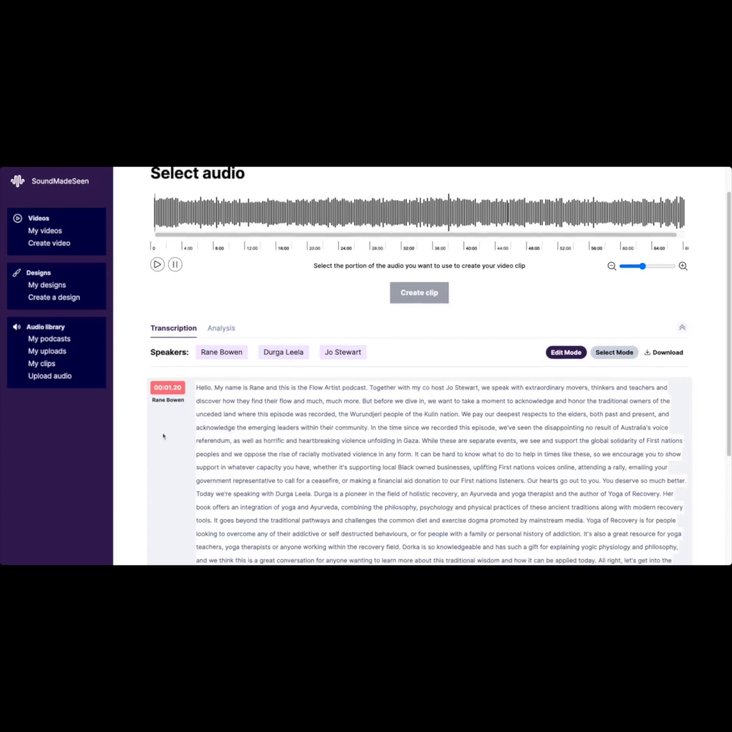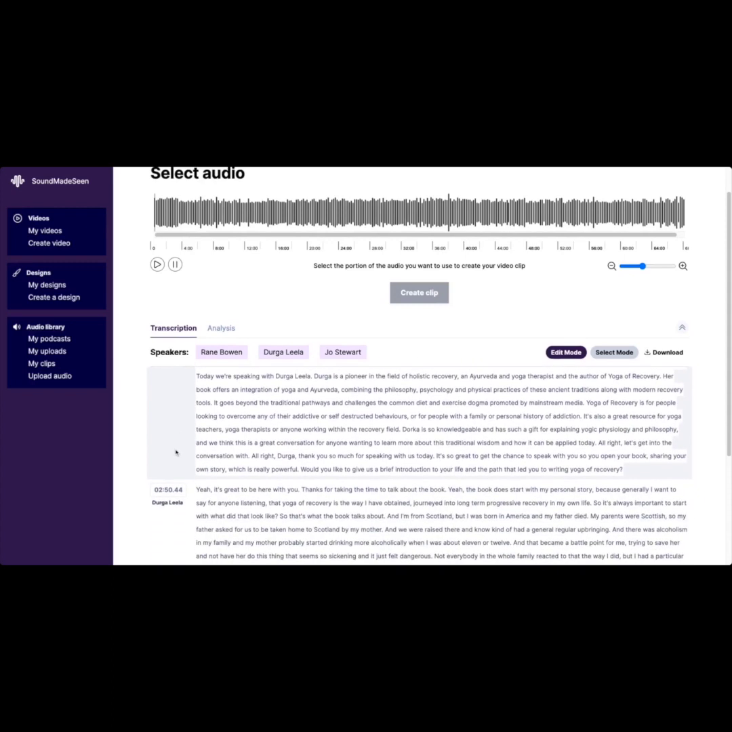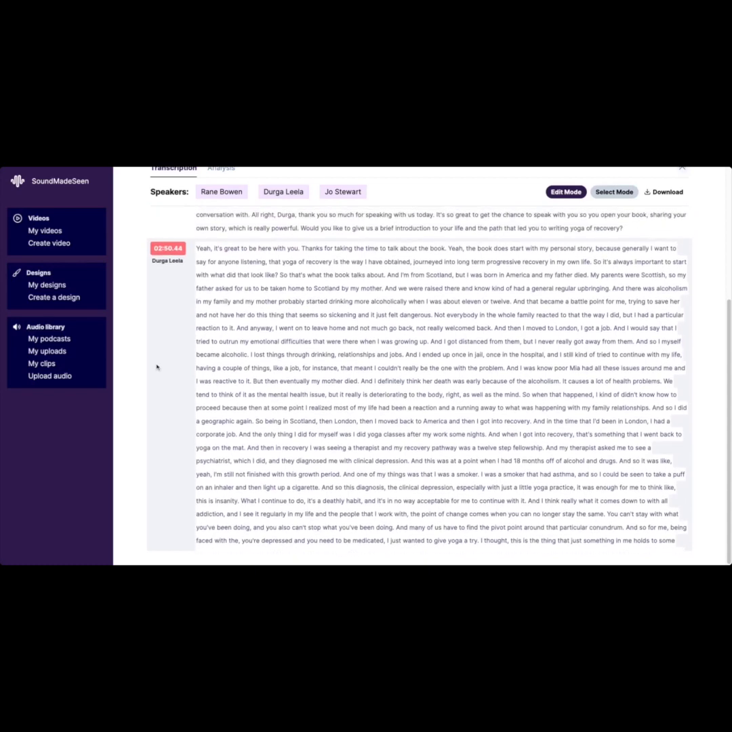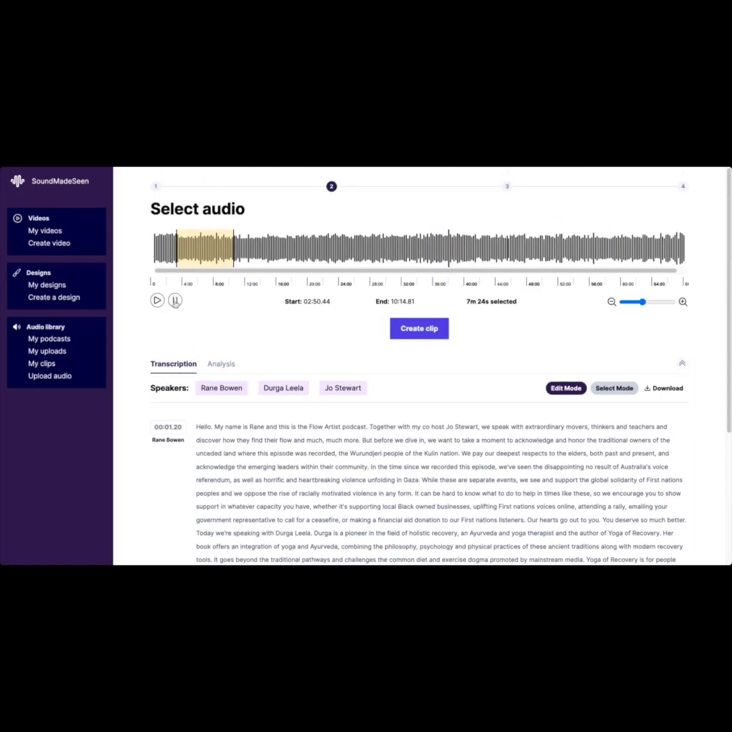You might have noticed that this is highlighted. It's also possible to play a clip from this position just by clicking on the item in the timeline. So yeah, it's great to be here with you. Thanks for taking the time to talk about the book. The book does start. And then from here, I can also use select mode by clicking on select mode.